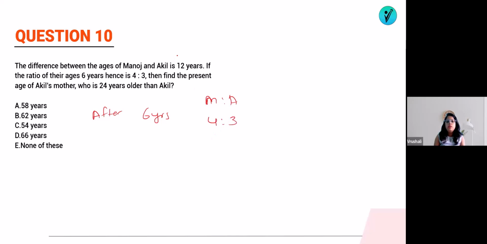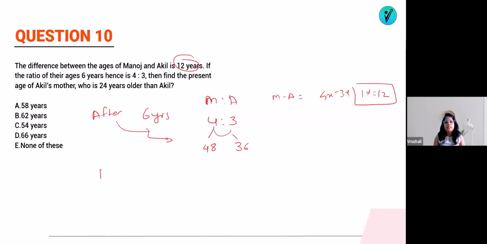And what we know is that the difference is 12 years. So the difference remains the same. So what will be this difference? Manoj minus Akhil, 4x minus 3x, that means 1x is equal to 12. So what will be the value of 4x? 12 4s are 48, 12 3s are 36. So these will be their ages after 6 years. So what will be the present ages now?